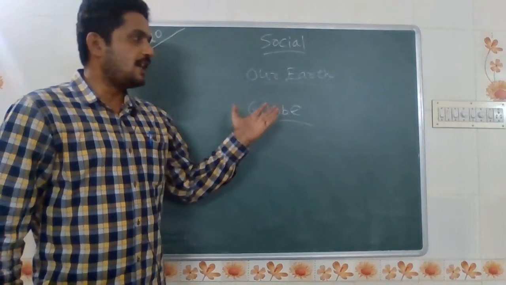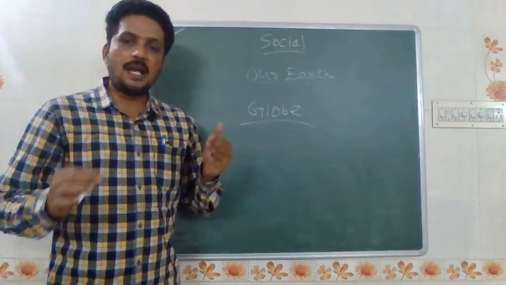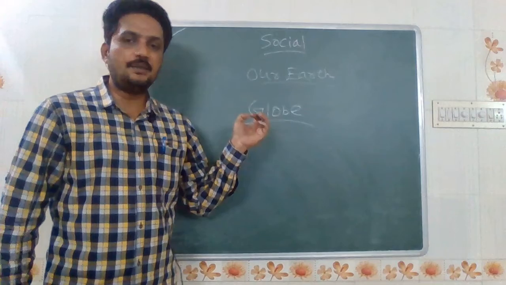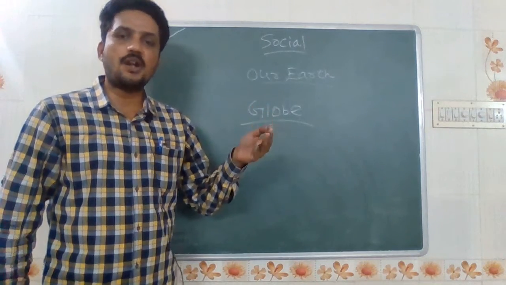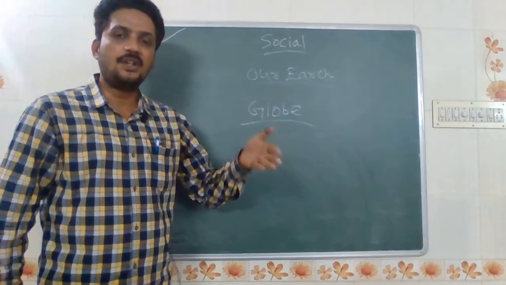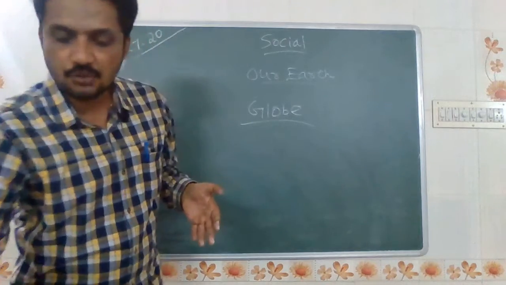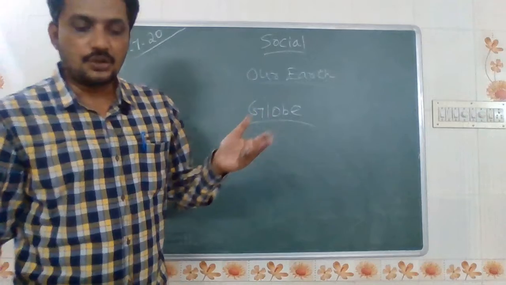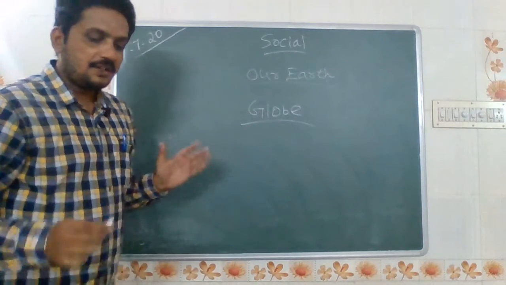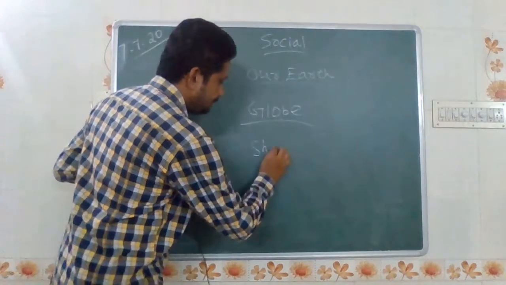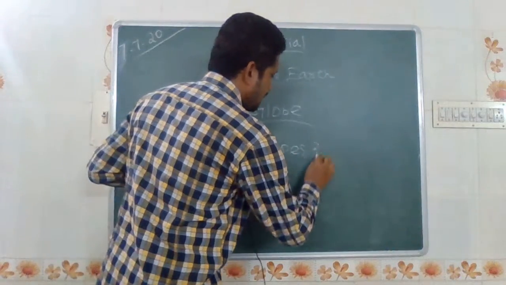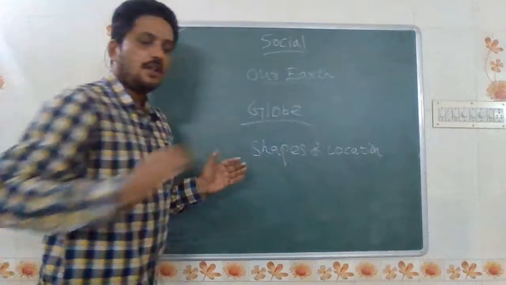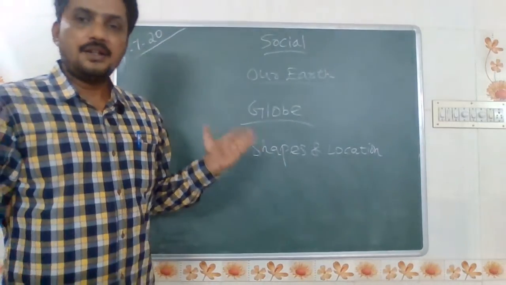Maps have been classified into more types. We can see the world map and the India map, what the Indian states are, what the Indian rivers are, and so on. Before, I showed that this one is a world outline, and it can be carried easily from one place to another. In the globe, we can clearly see the shapes and location of the continents and oceans.